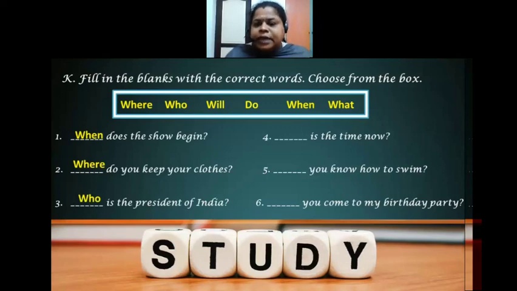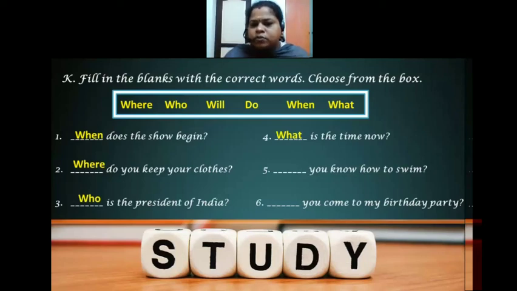Then dash is the time now. They are asking what is the time now. They're asking what time. It's not when is the time now. It is not giving you any meaning. So if you see the word time, don't immediately pick the word when. Okay. They're asking what is the time now.